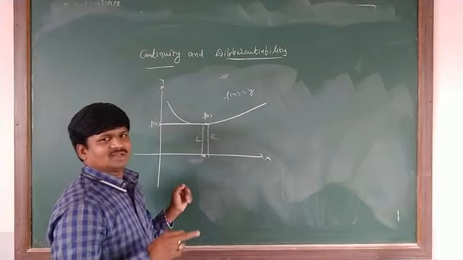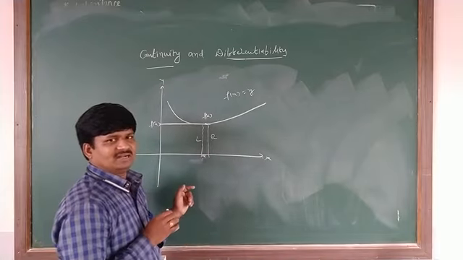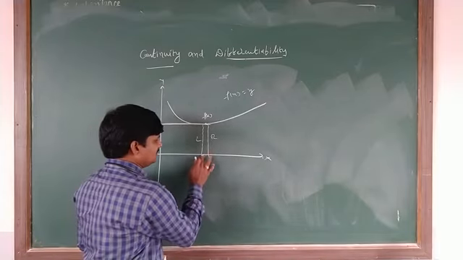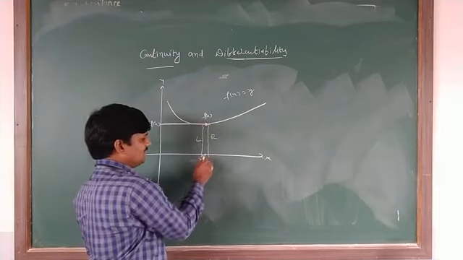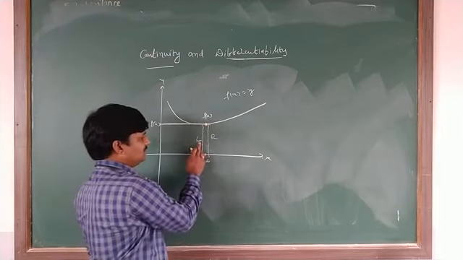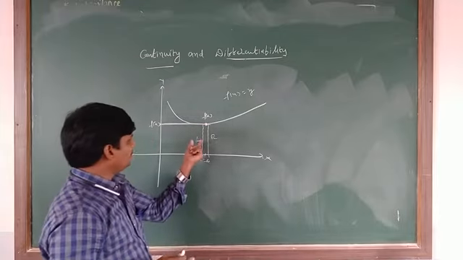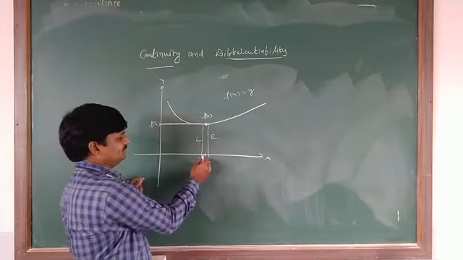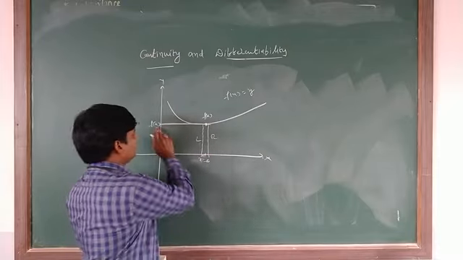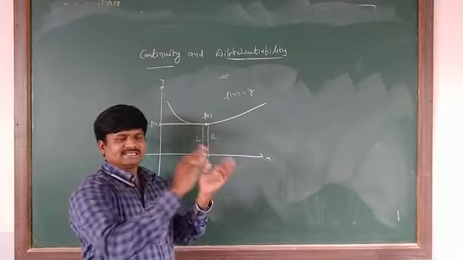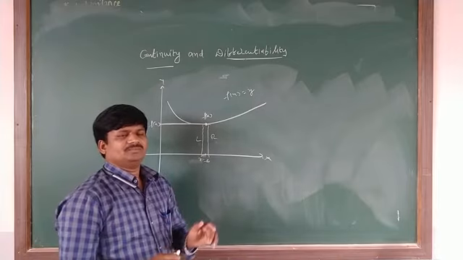Then the limit exists at what value? At x equal to a. The left limit and right limit are both equal. The left limit is nothing but f of a, on the left side of a, and on the right side also f of a. Left side and right side values are equal.